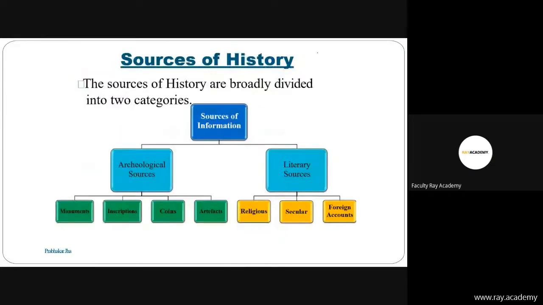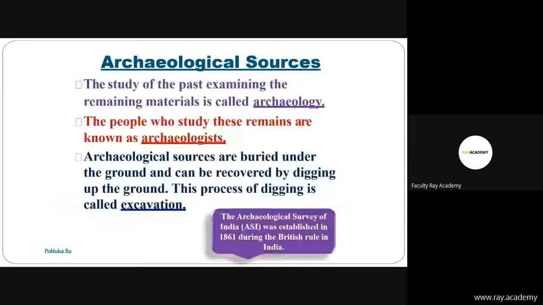Then sources of history. There are two types of sources of history: archaeological sources and literary sources. Archaeological sources include monuments, inscriptions, coins, and artifacts. Literary sources include religious, secular, and foreign accounts. The study of the past by examining the remaining material is called archaeology, and the people who study archaeology are known as archaeologists.